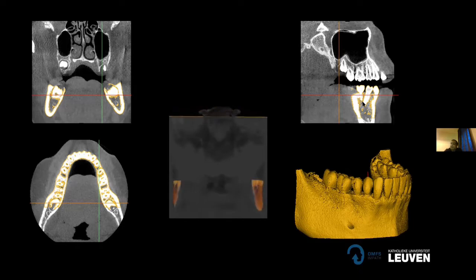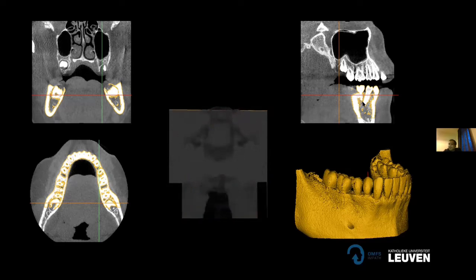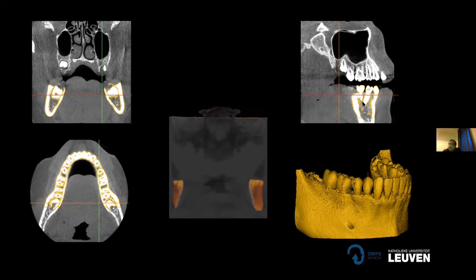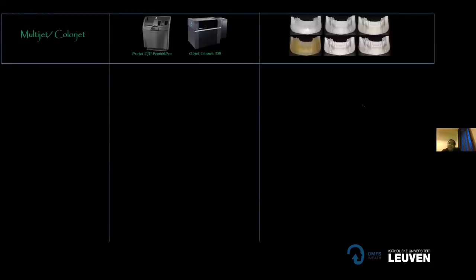So this is the process of 3D printing from a biomedical point of view. Once you have a scan, you segment the structure, and you have an STL file, which we acquired. After checking the accuracy, the next step was 3D printing. For this study, we acquired 6 different types of technologies, which are the state-of-the-art printers right now in dentistry.